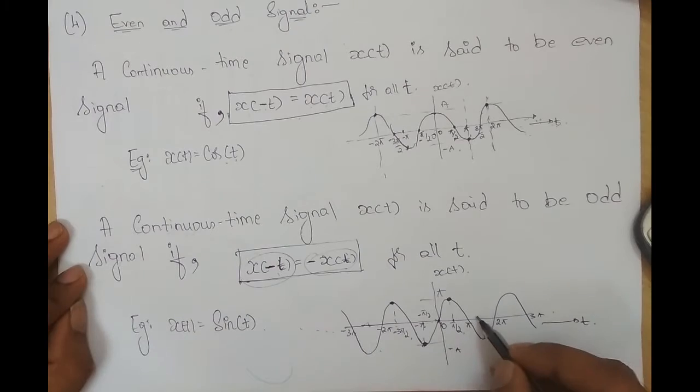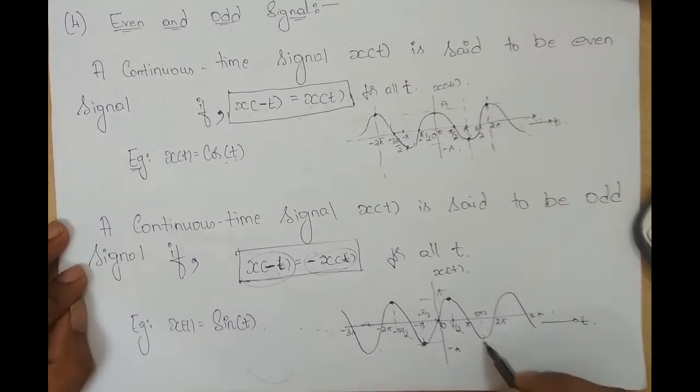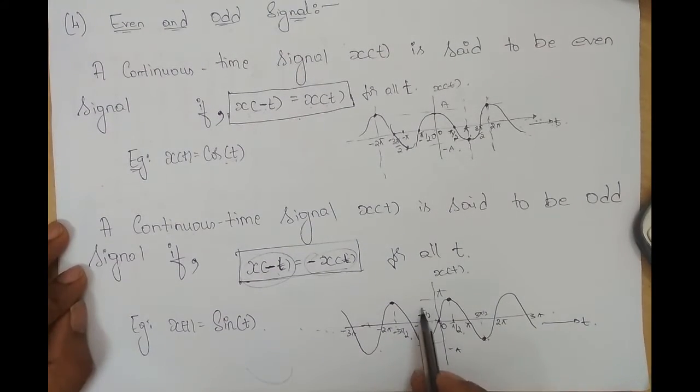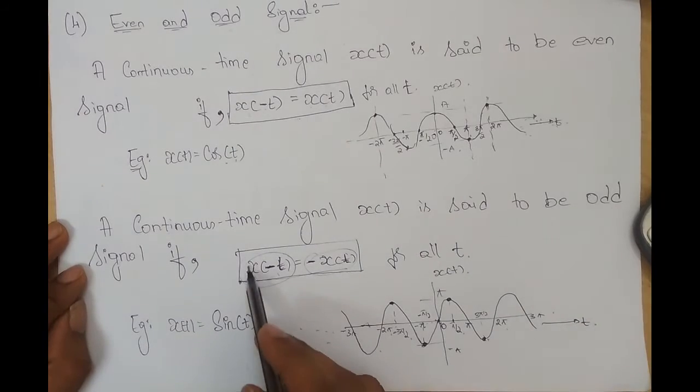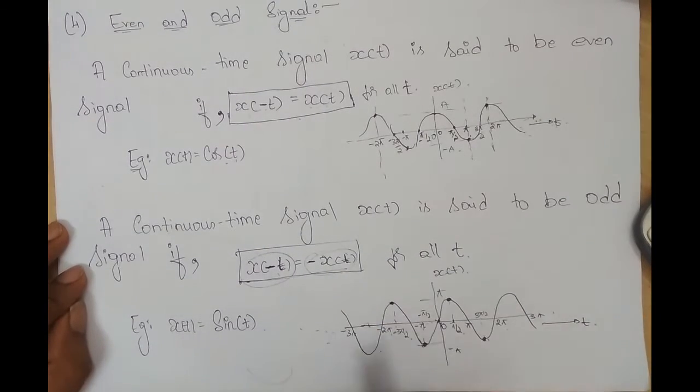So if the condition x of minus t is equal to minus x of t is satisfied for all t, then I can call it an odd signal.